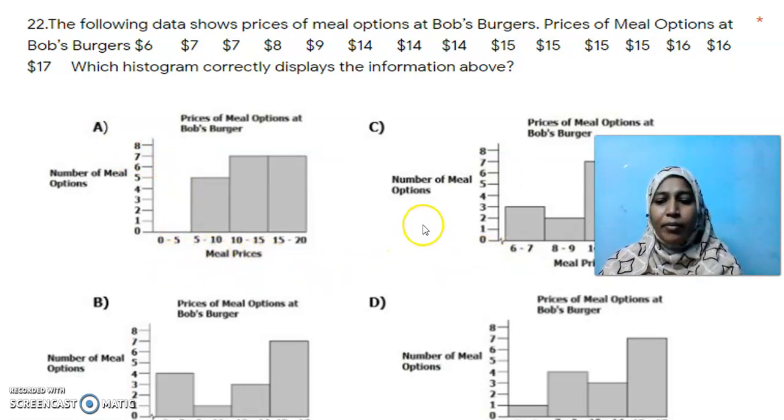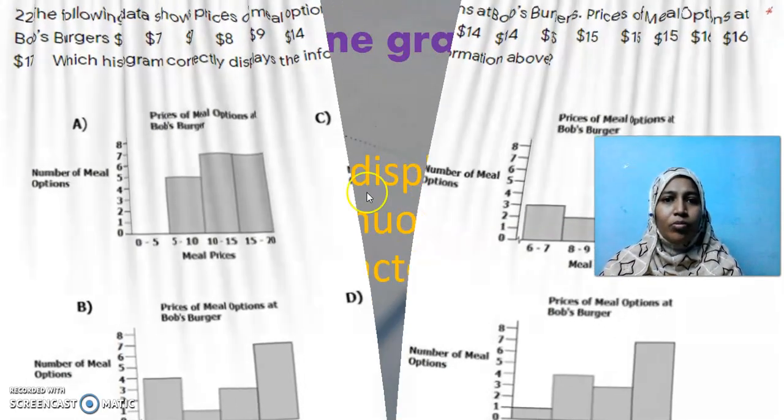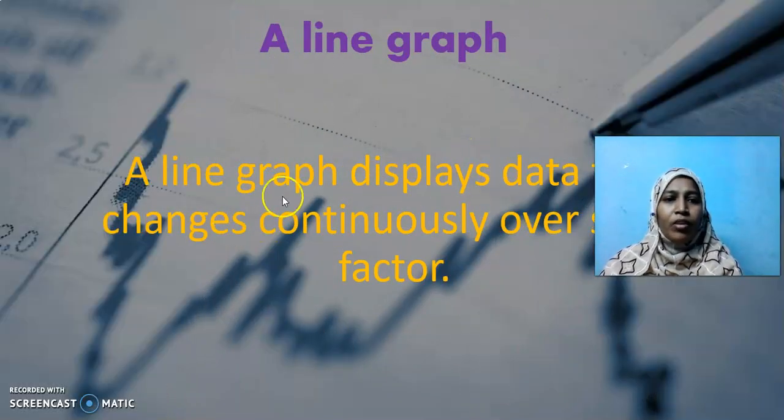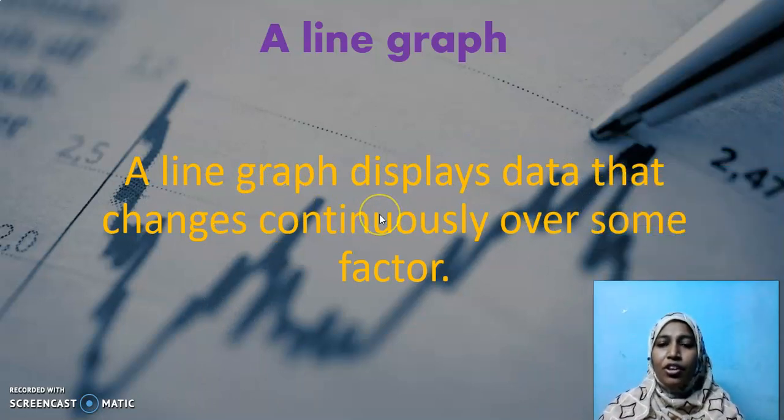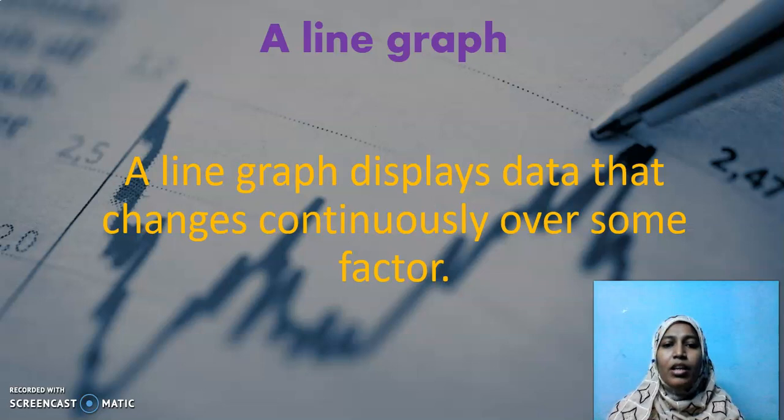Is it clear children? Now the next thing that we are going to learn is the line graph. A line graph displays data that changes continuously over some factor. It can be a graph between time and distance, or cost and quantity, or interest and amount.